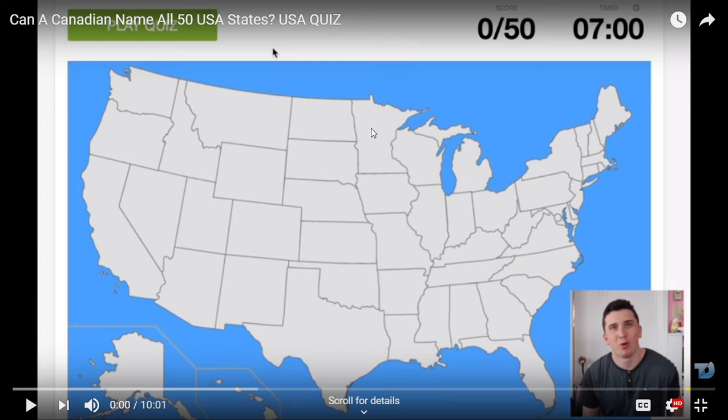Then we have Minnesota, the home of the Minnesota Timberwolves. This one is Minnesota. After Minnesota, we have Mississippi. It was named after the longest river in the U.S., the Mississippi. This is also the home of Michael Jackson. Next, we have Missouri. This one is Missouri, home of Tom Sawyer and Huck Finn, the cartoon characters. So this one is Missouri.